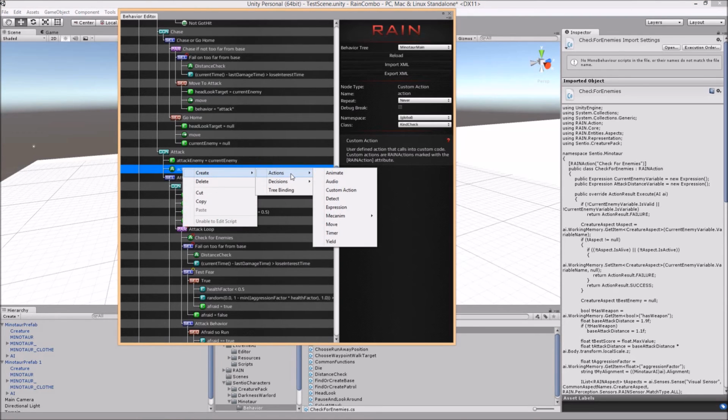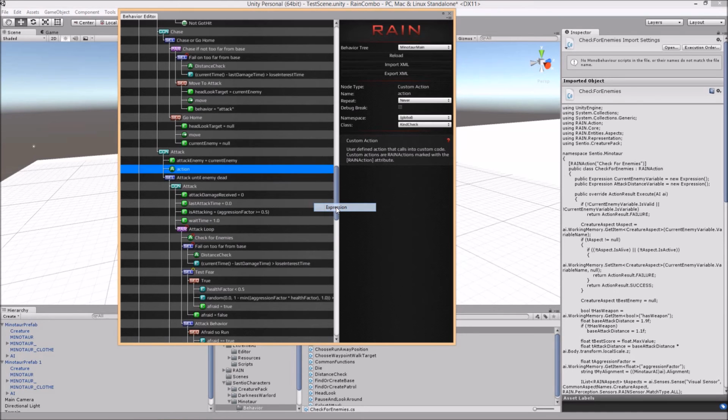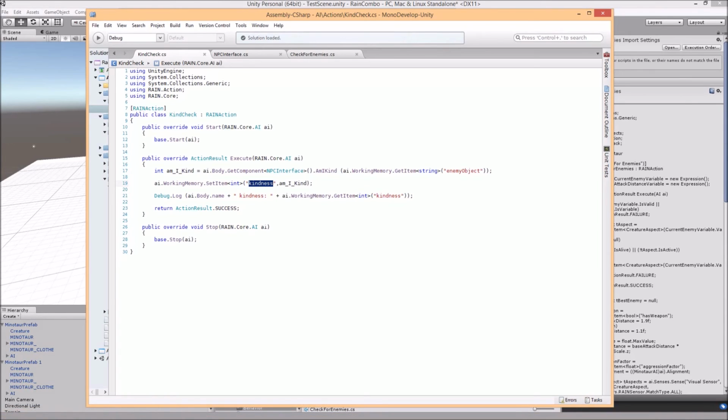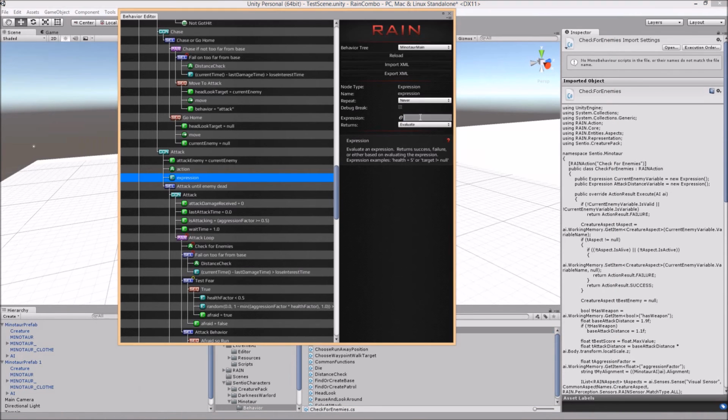I'm going to add an expression, and in that expression I am going to check whether the variable we just created, kindness, is less than or equal to 2, which would be a middle-of-the-road kind of kindness.